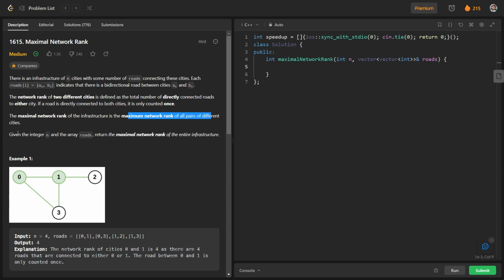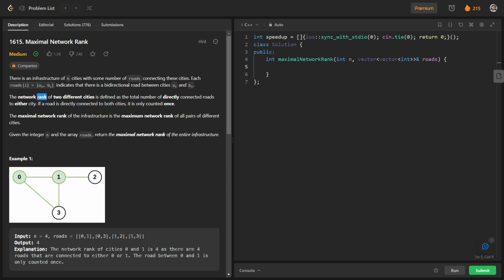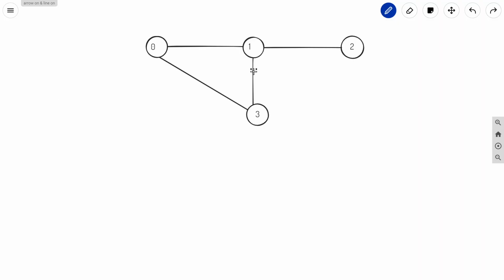So basically we have to iterate over all pairs of cities and find out the maximal network rank of the entire infrastructure. What they are asking is that we have to take pairs of all cities, let's say 0 1, or 1 2, or 1 3, or 0 3, or 0 2, and corresponding to all pairs we have to first find out the network rank, and we have to maximize the value. So we have to return the maximum value of network rank.